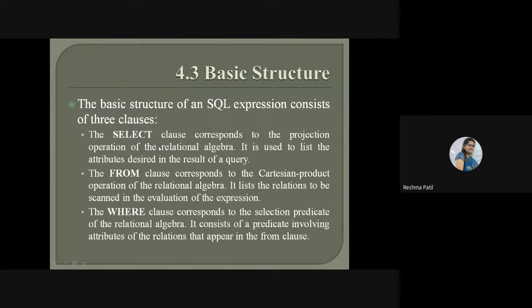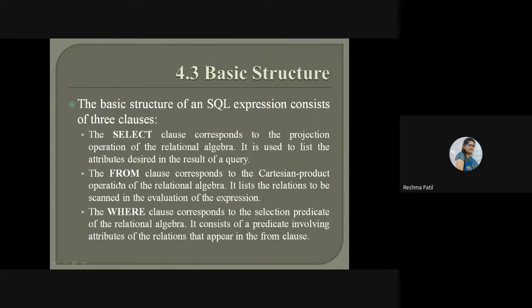Select clause corresponds to the projection operation of the relational algebra. SQL is based on relational algebra. So how projection operation is working, same way here select clause is working. It is used to list the attributes desired in the result of the query. Only desired attribute will be shown to the user. This is a select clause.